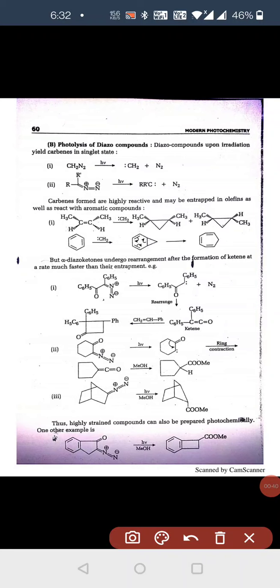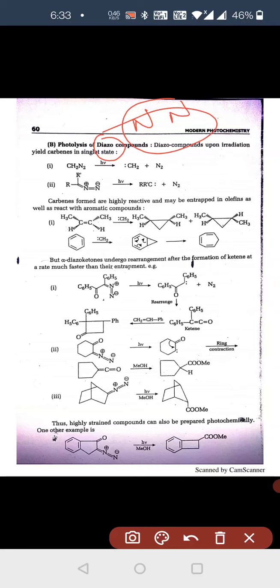Students, you know that diazo means two nitrogen. One nitrogen is known as azo and the second nitrogen is known as diazo. So diazo means two nitrogen. Compounds having N2 are the azo compounds, and now the photolysis of diazo compounds.